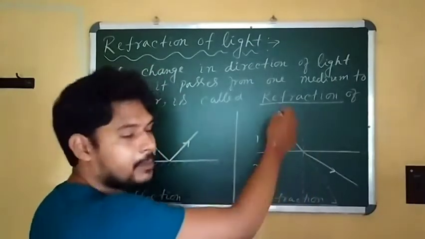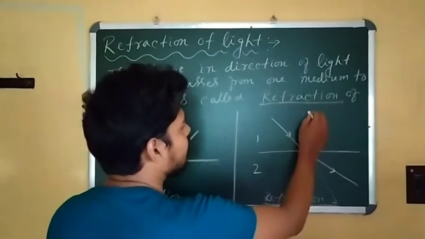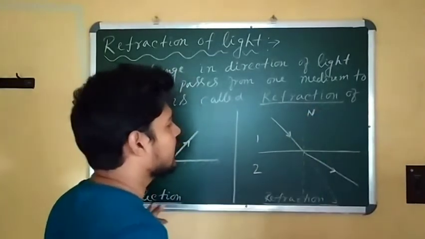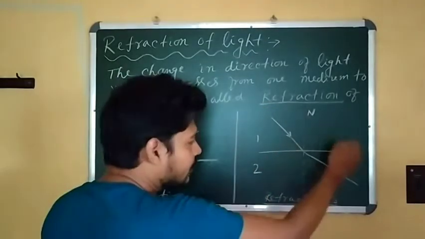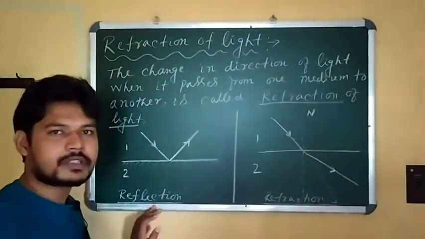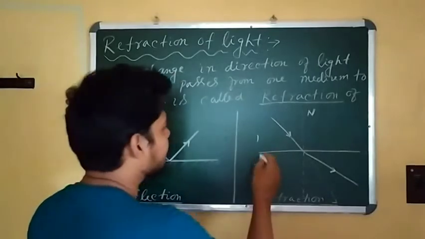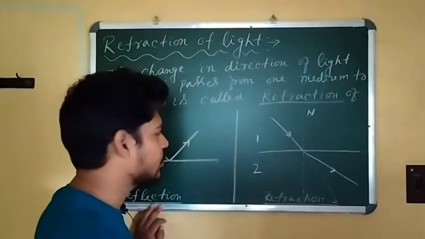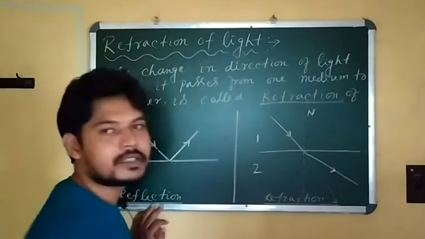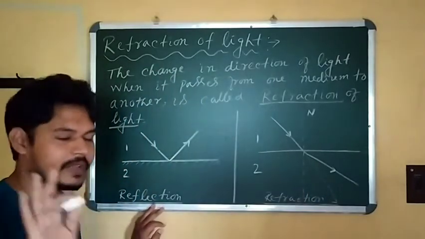This dotted line, perpendicular to the surface, is called the normal. Either the light bends towards the normal or it moves away from the normal. It depends on which medium it is coming from and going to. We will discuss it stepwise. This phenomenon is called the refraction of light.